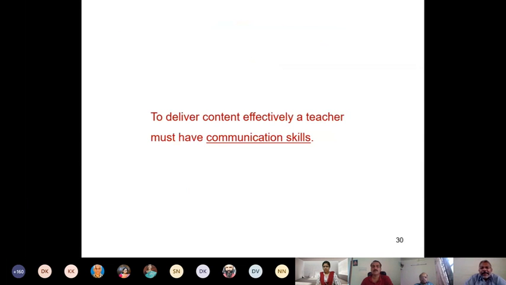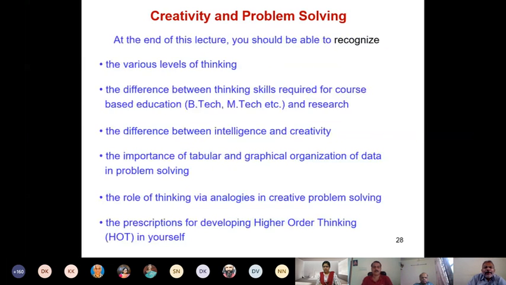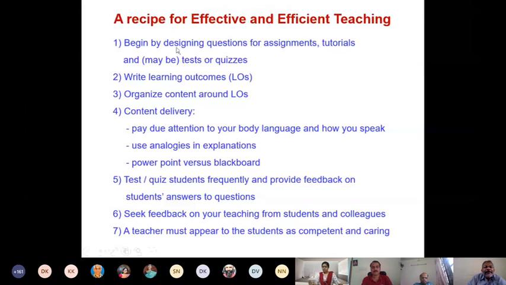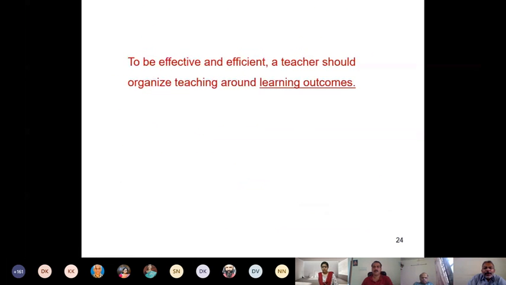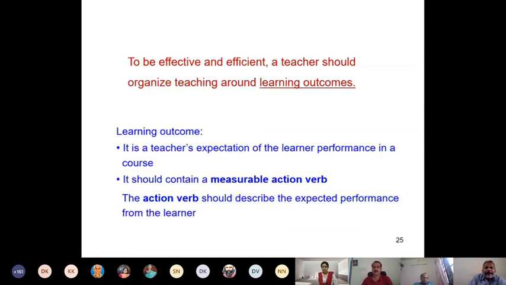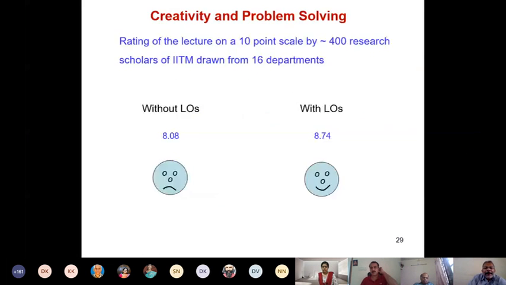Now, to deliver content effectively, a teacher must have communication skills. That is the next topic, right? See, let me go back and tell you what is a recipe. I'm going step by step. So begin by designing questions, assignments, write learning outcomes, organize content around learning outcomes. We have come up to this content delivery now. That is where we are going into. Okay. So even next session is there. So other points will get covered one by one. So now let's talk about communication skills.